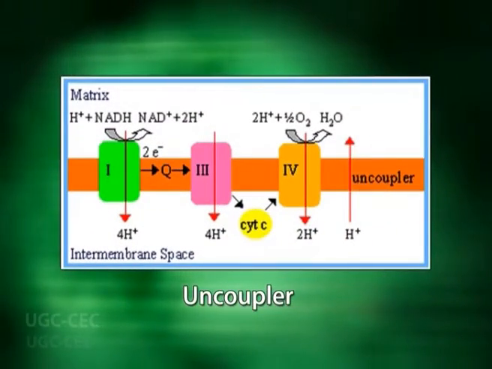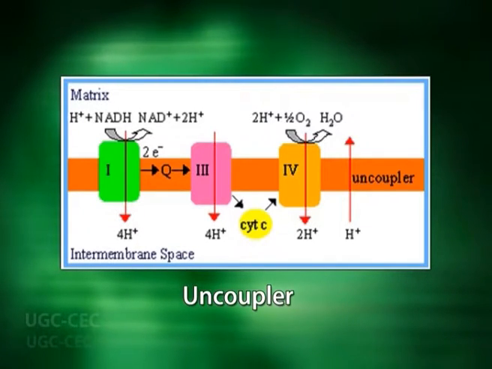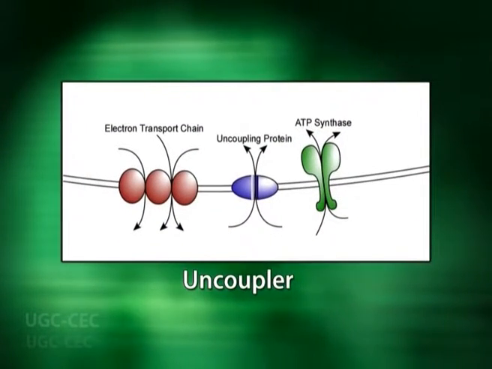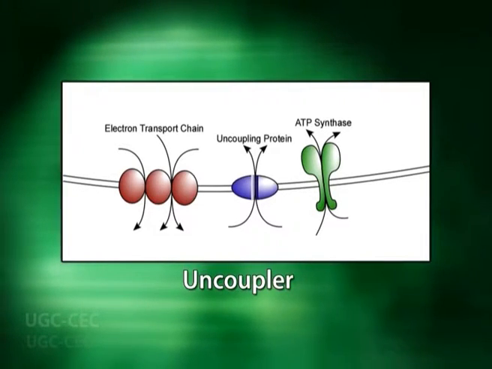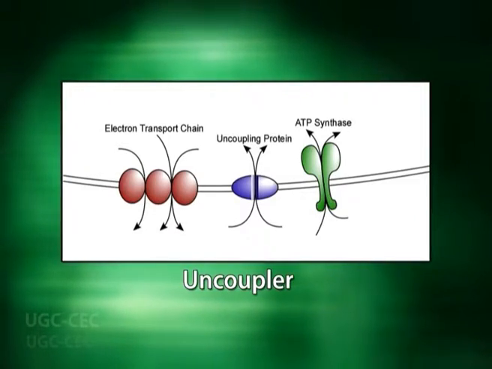The compounds such as ammonia and dinitrophenol, which can transport protons across the inner membrane, are called uncouplers. The uncouplers steal protons from the intermembrane space and transport them into the matrix, thus eliminating the electrochemical gradient across the inner membrane and consequently uncoupling ATP formation from electron transport.